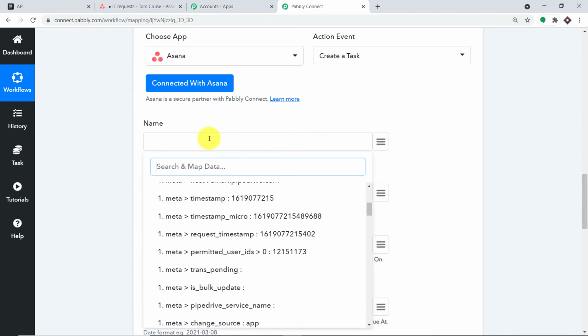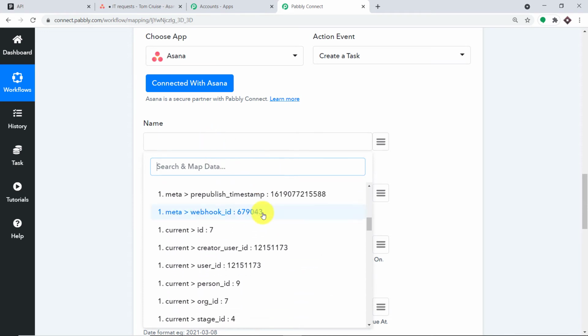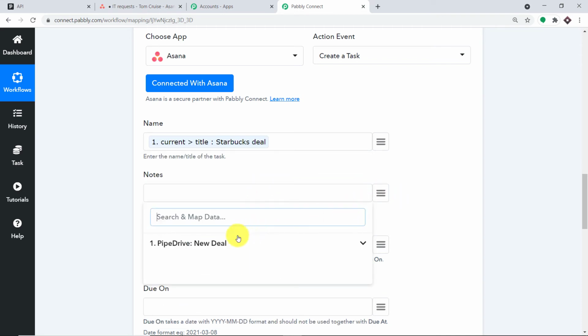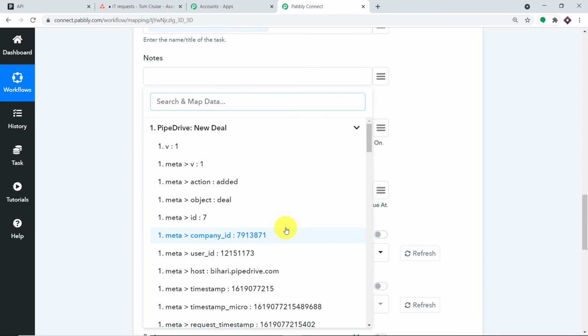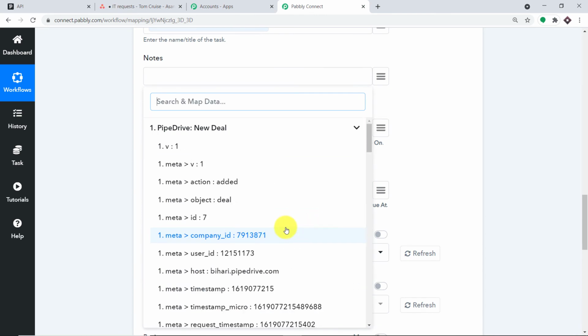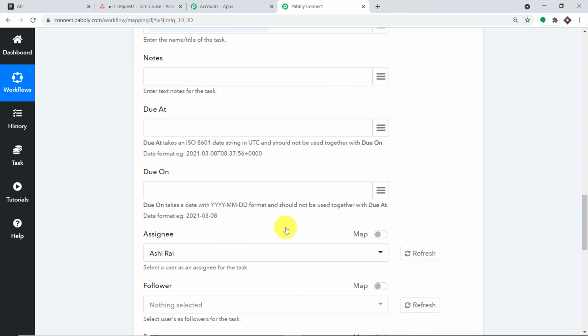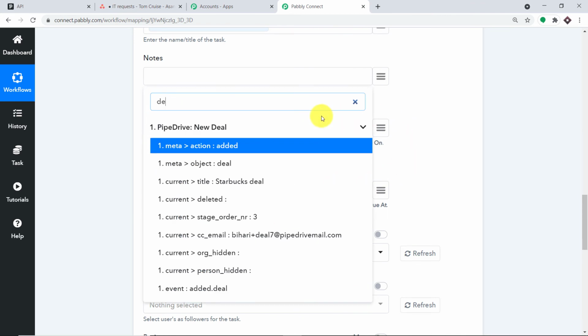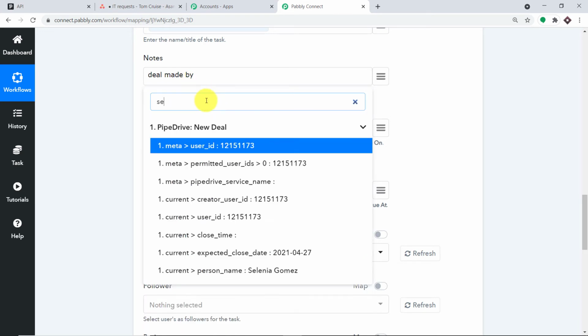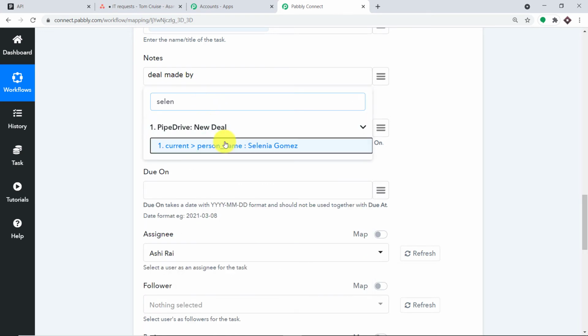And so here I'm going to map the name of the deal. So the name of the deal is Starbucks deal. So we have mapped it. Now in the notes, I'm going to mention the name of the person. So the name of the person is Selenia. Okay, so how about deal made by, and I'm just going to type those things here. Deal made by, and here I'm just going to map Selenia Gomez.